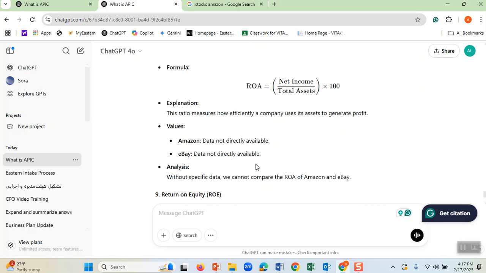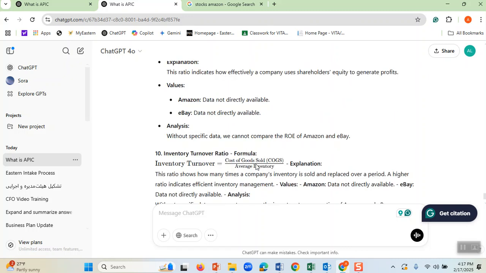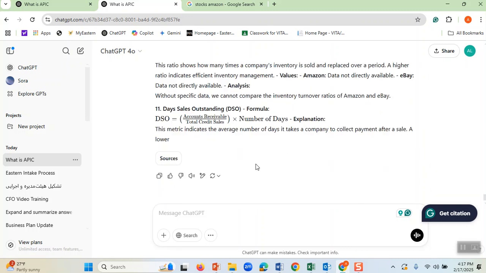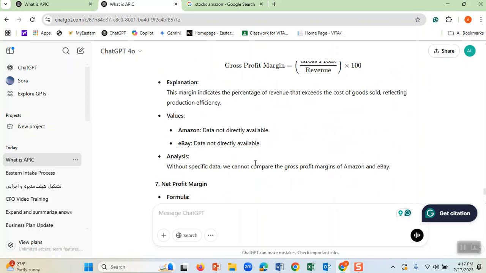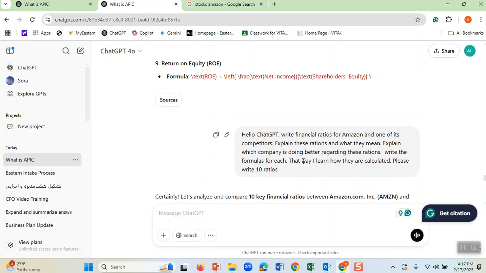I want you to go through them and try to understand. As I said, these are great ideas. I said 10 ratios, but I meant to write 12 ratios, more than 10, but that's okay. For now, you understood that. Let's go with 10 for now.